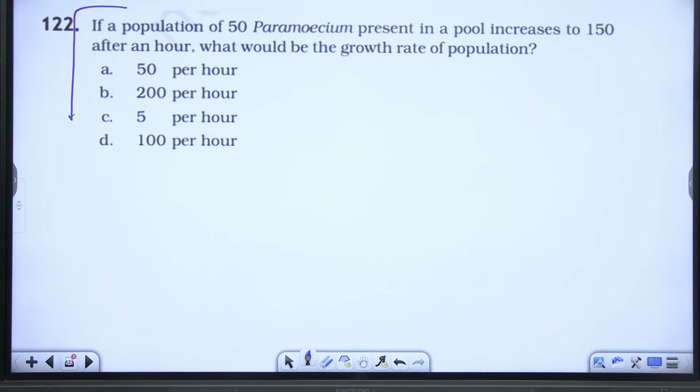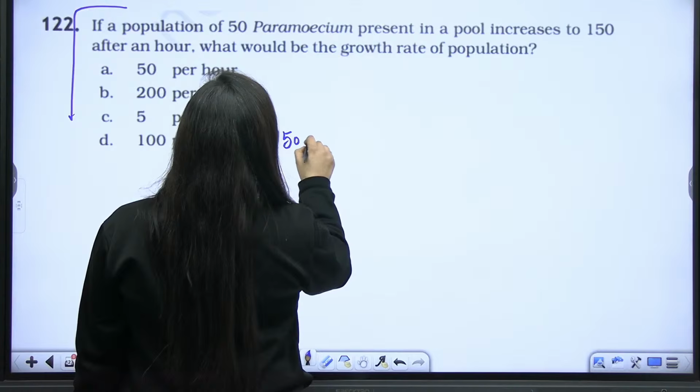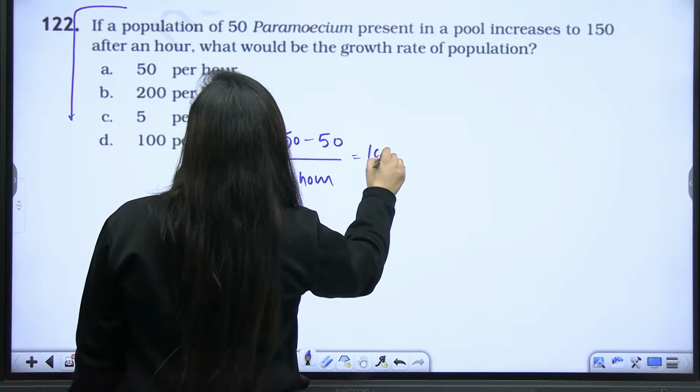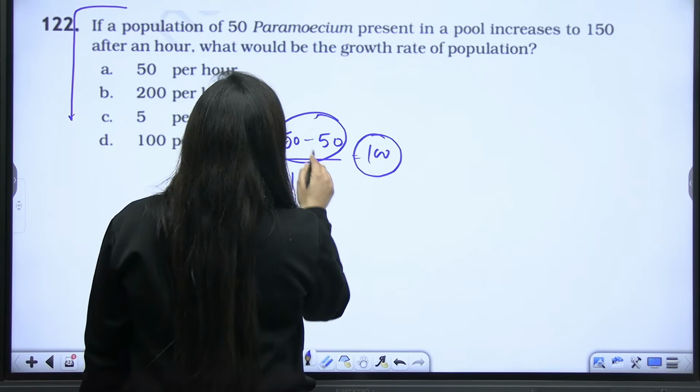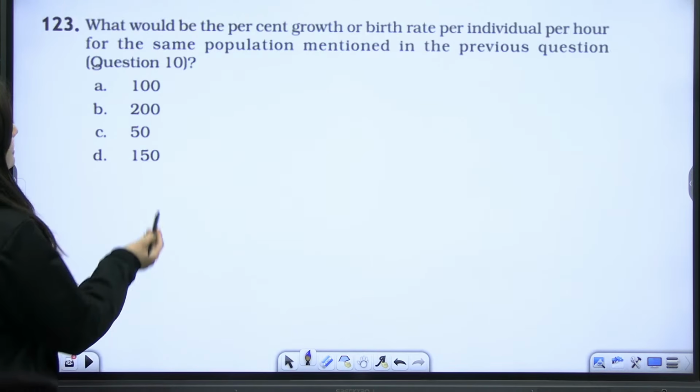How are you going to count it? So if the population of 50 paramecium present in a pool increases to 150 after an hour, what would be the growth rate? So if I have to check the growth rate, I can just minus the final population from the initial one, and here I'm talking about 1 hour, so 100 here, right, per hour. That's how you can count it, right? So this is the D, which is the correct answer.